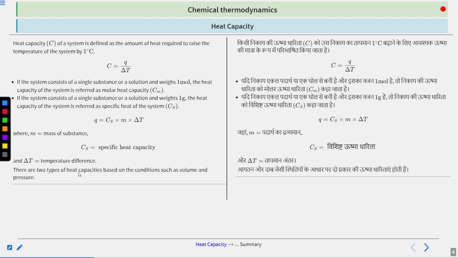Now there are two types of heat capacity based on the conditions, that is, what things you are keeping standardized when you are calculating the amount of heat. In that we have two conditions, pressure and volume. So how is this pressure and volume? Let us see.